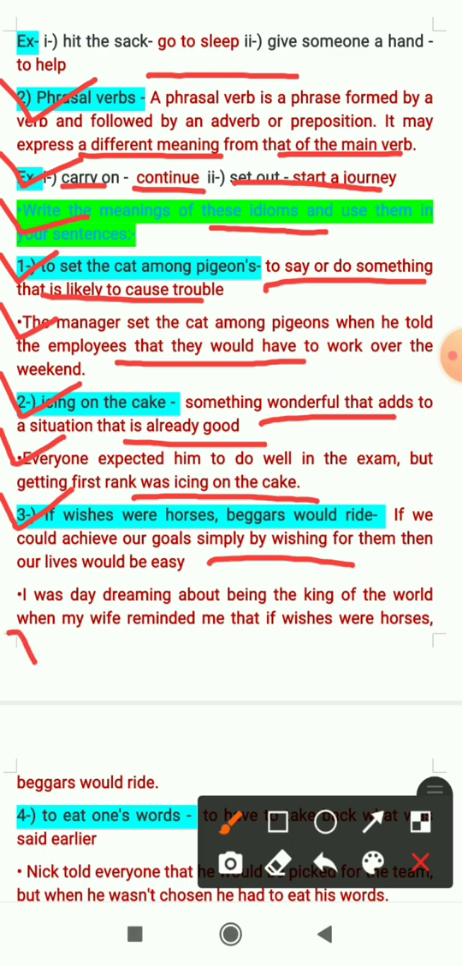The sentence we have made: I was daydreaming about being the king of the world when my wife reminded me that if wishes were horses, beggars would ride. So when I was dreaming that I am the king of the world, at that time my wife reminded me that if wishes were horses, beggars would ride. That means if we could achieve our goals only by wishing, life would become easy.